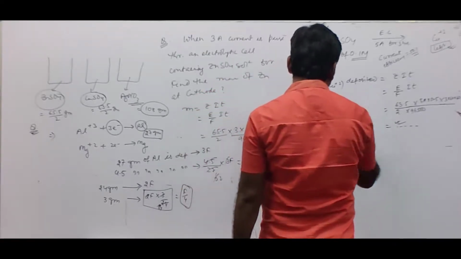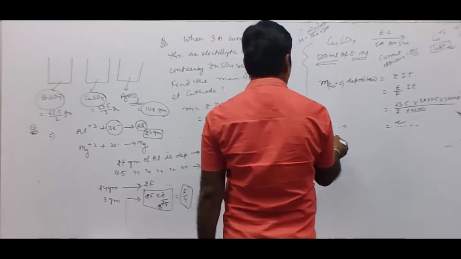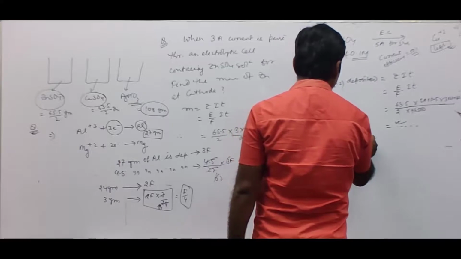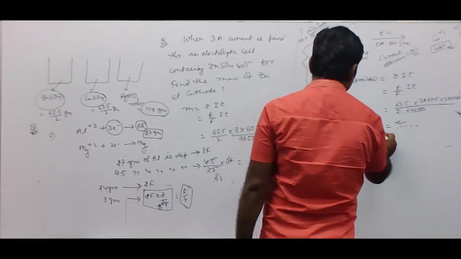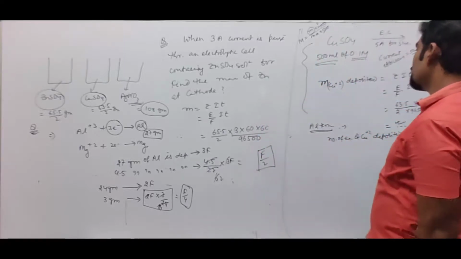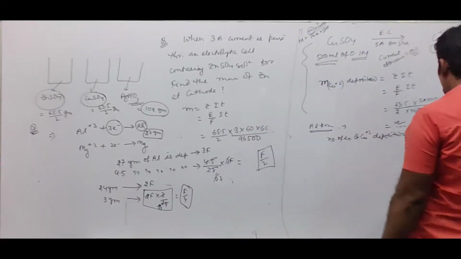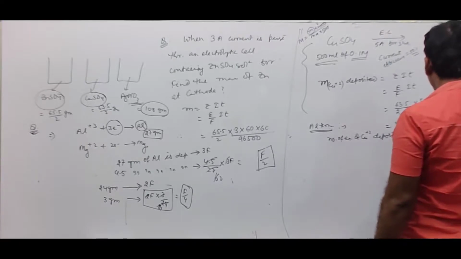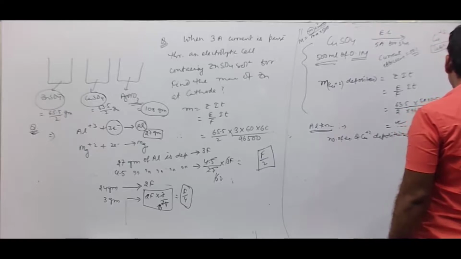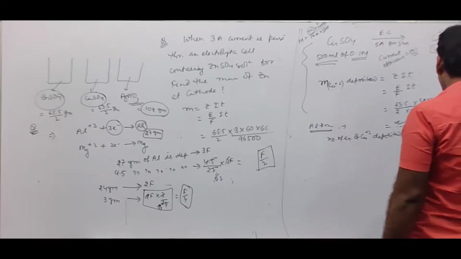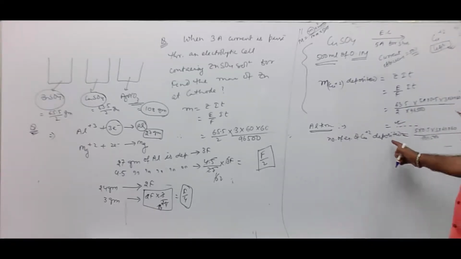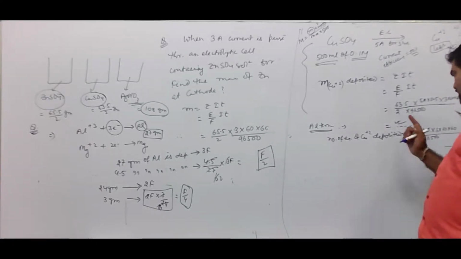Instead of calculating the mass of copper 2+ deposited, you calculate the number of equivalents of copper 2+ deposited. The number of equivalents of copper 2+ will be mass by equivalent mass. So the value will be 5 into 0.5 into 3 into 60 into 60 divided by 96500. So this much equivalent of copper 2+ has been deposited.